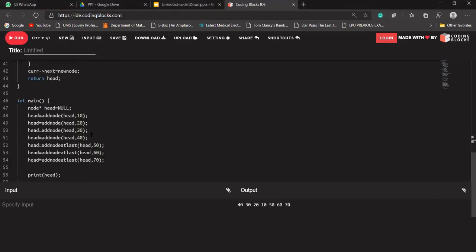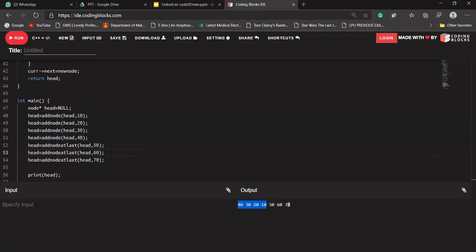So up to this, it was clear with everyone, na? Means how 40, 40, 30 and 10 was coming. It was clear how this linked list is being created. So what we want to do into this linked list, I want to add a data at the last one. We have a head pointer that is pointing to the node 40. And 40 has the address of 30, 30 has the address of 20, 20 has the address of 10.